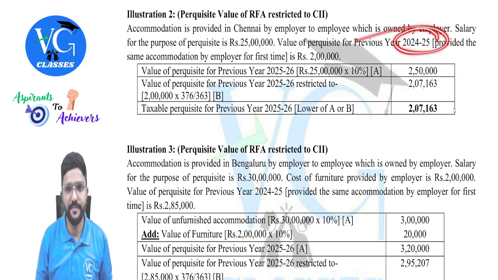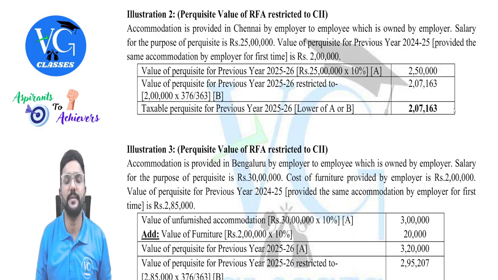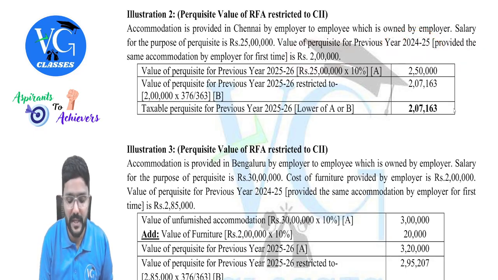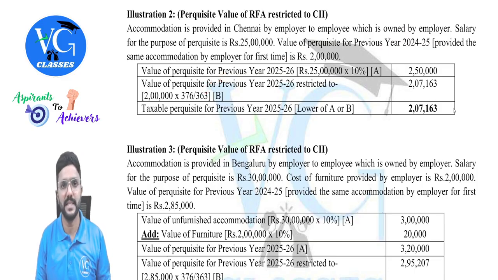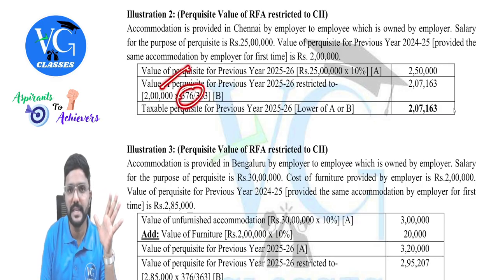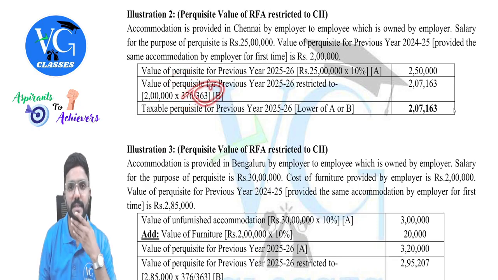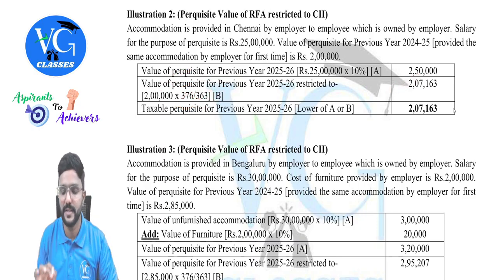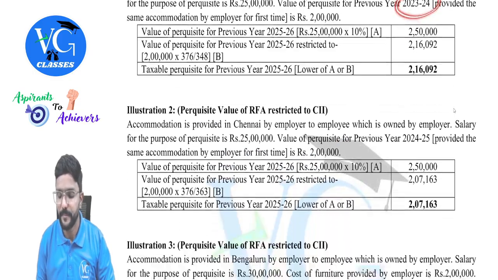Then one more illustration. Here I have just changed the year. Assume the same accommodation was provided to the employee for the first time in the year 24-25, and the value of that is 2 lakh. So what is the cost inflation index for the year 24-25? It is 363. So how do I calculate the indexed value? 2 lakh into 376, which is the cost inflation index for the current year, divided by 363. We will get 2,07,163.